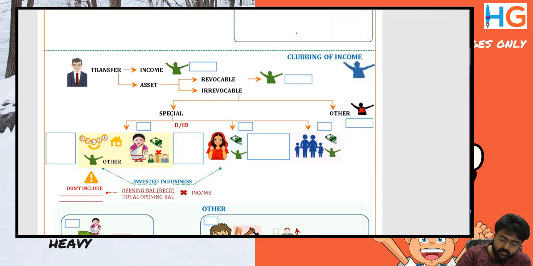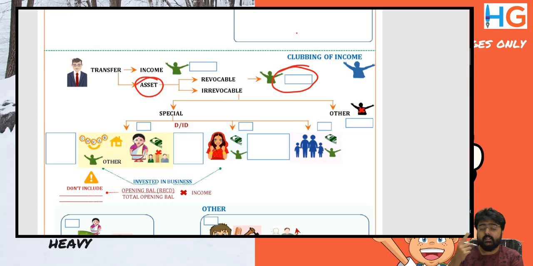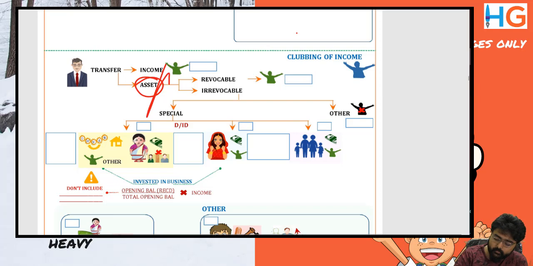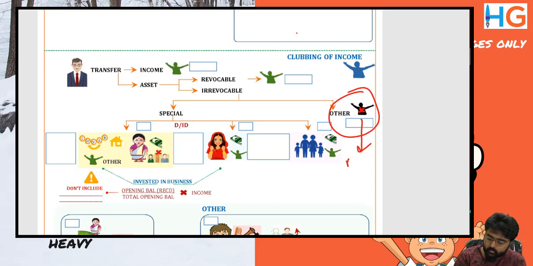Okay. If asset is transferred and it is a revocable transfer, it has to be clubbed. Write it here: club. If there is a transfer of asset and the transfer is an irrevocable transfer, mind it, an irrevocable transfer is one that I cannot revoke during my lifetime, then the Income Tax Act says that it will not be clubbed normally. So other cases, write it here: don't club.